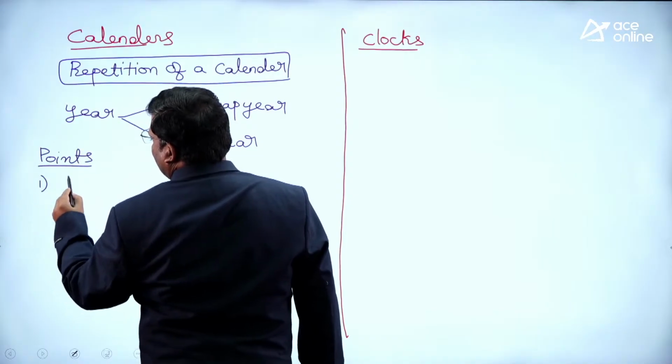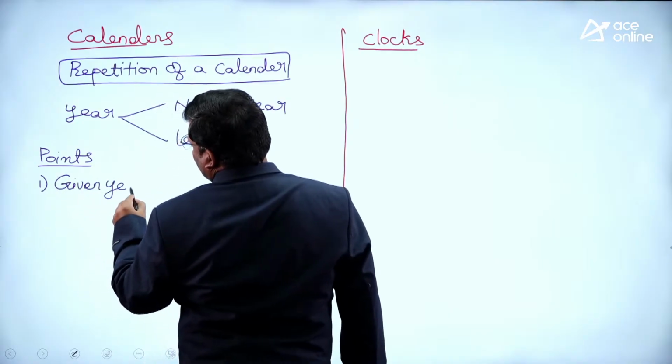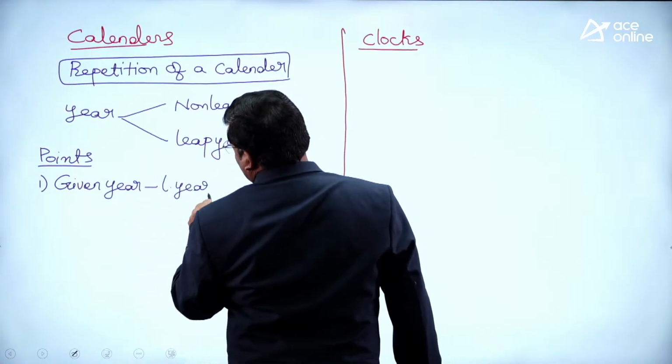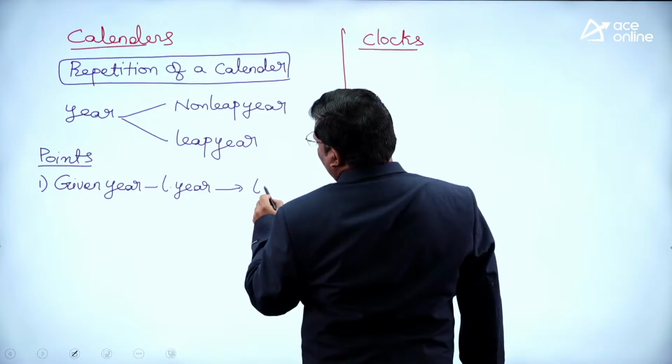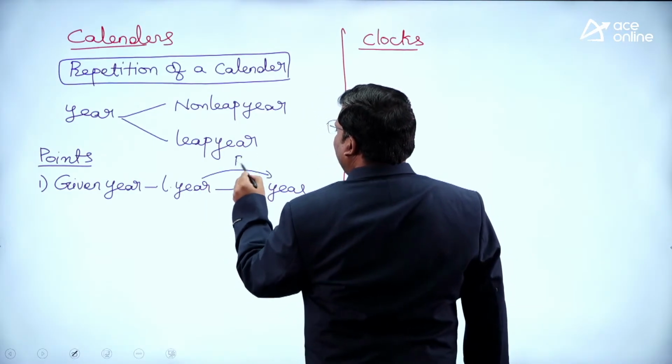First key point. If the given year is a leap year, the answer will also be a leap year. The calendar will repeat for a leap year.